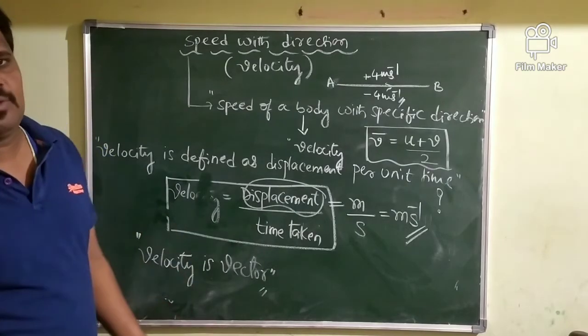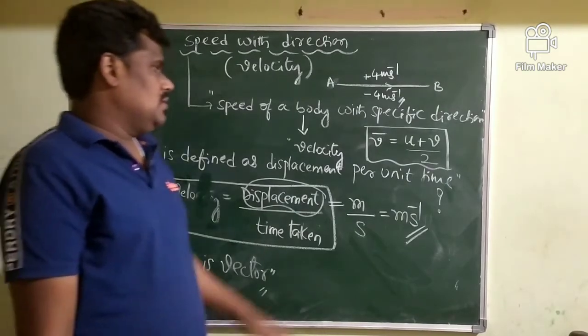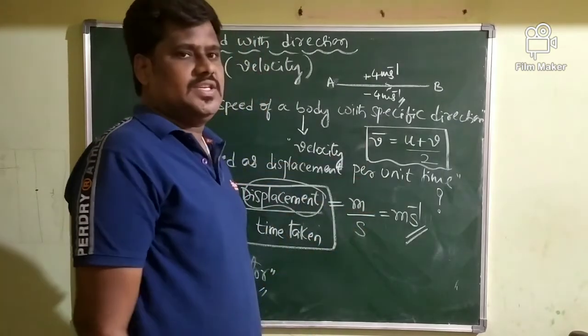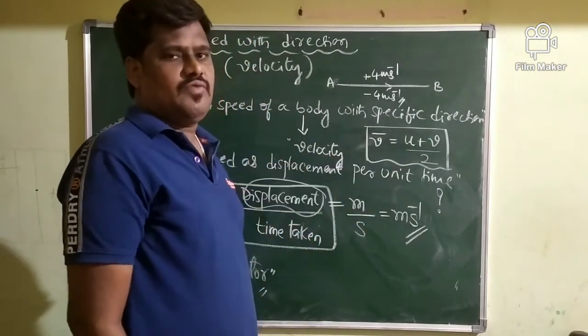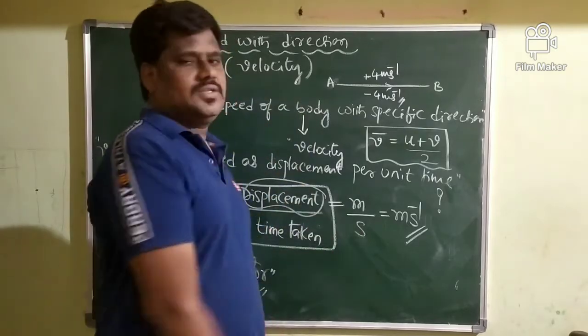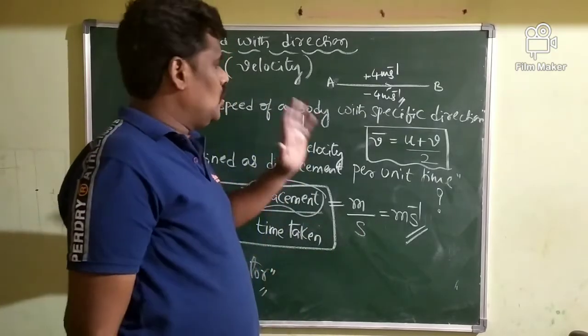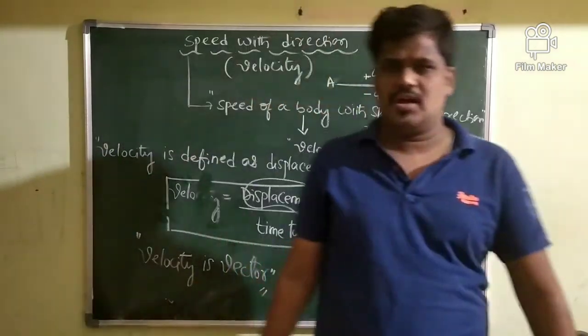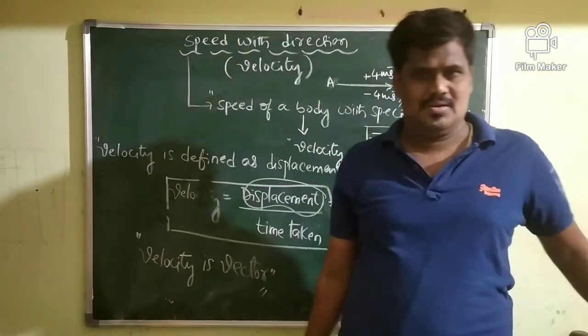If the velocity of a body is non-uniform, then the average velocity is calculated. The average velocity is given by the initial velocity of the body plus the final velocity of the body divided by 2. In the next class I will come with more information regarding the concept.